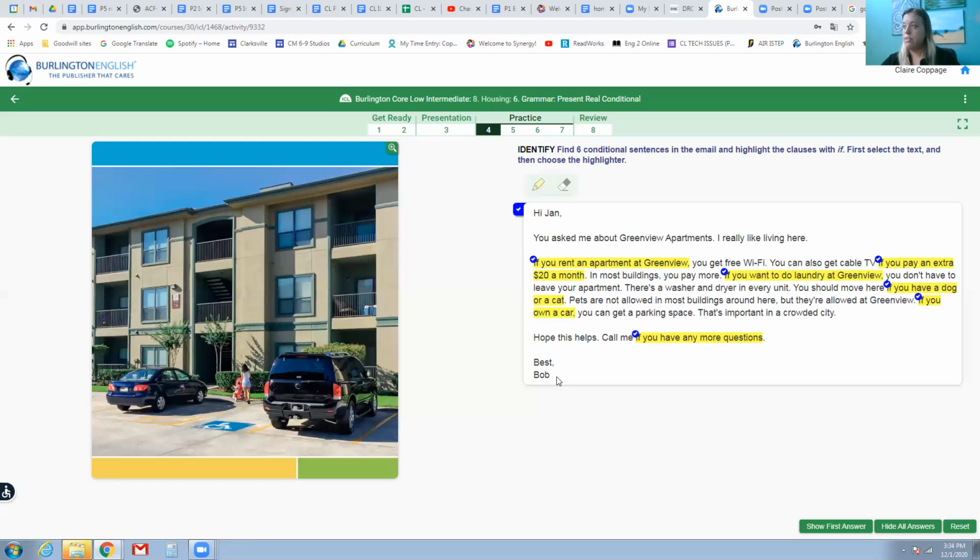So here, Jan has not rented the apartment yet, todavía. And for that reason, we're using the word if, and that makes the future conditional, okay? If this, then that. So even though our tense doesn't change because we're still in the present right now, it's talking about the future, but in a pretty predictable way.